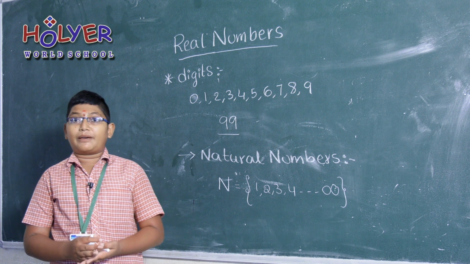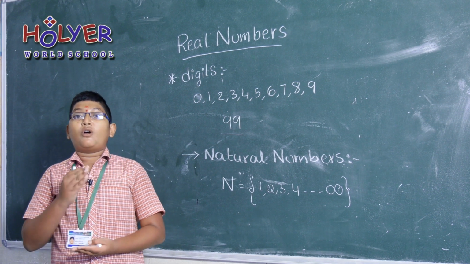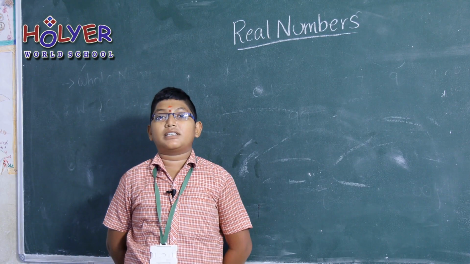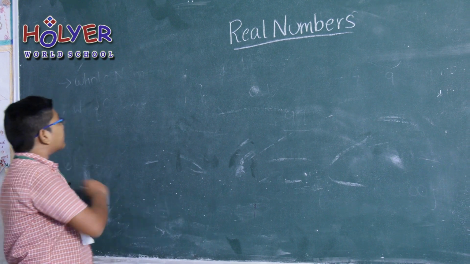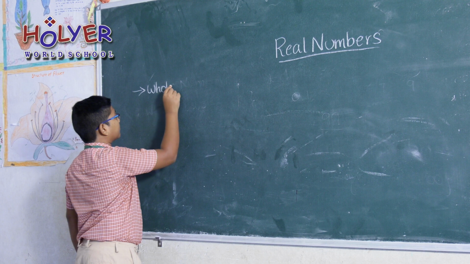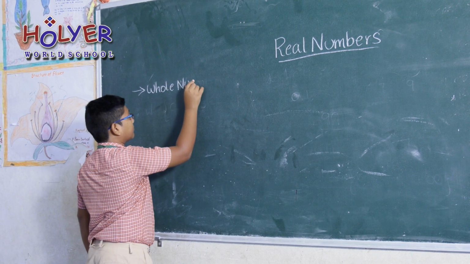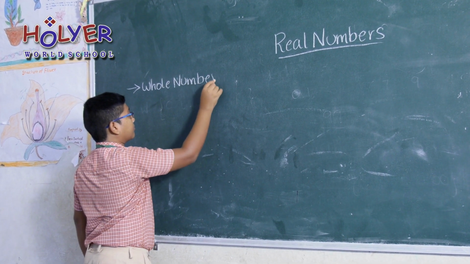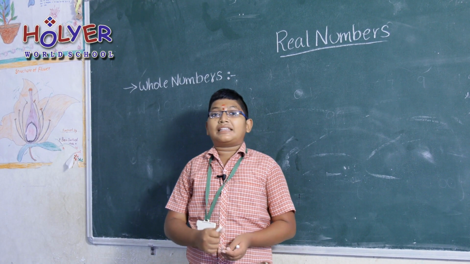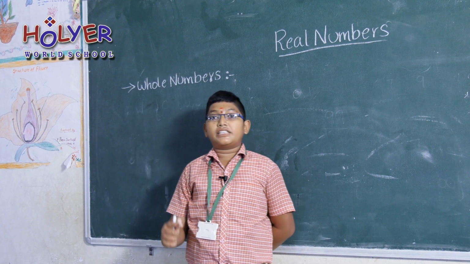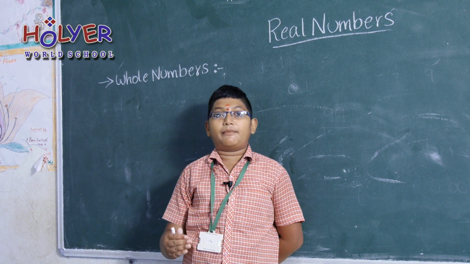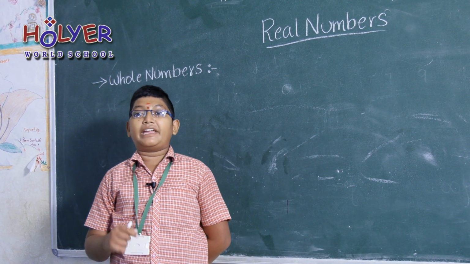And the second type of numbers in the types of numbers are whole numbers. Whole numbers are the natural numbers along with 0. That means the natural numbers along with 0 are called whole numbers. The whole numbers are denoted by W.